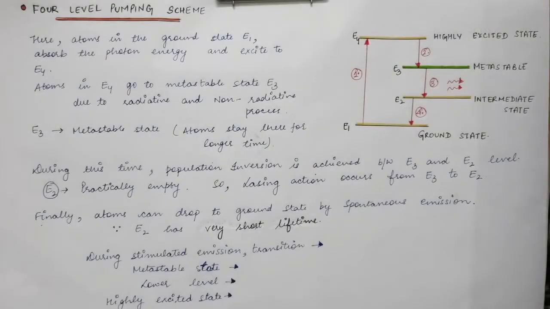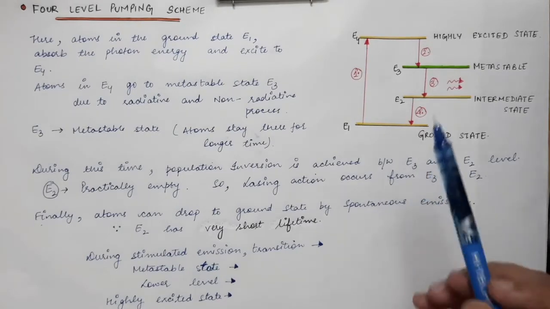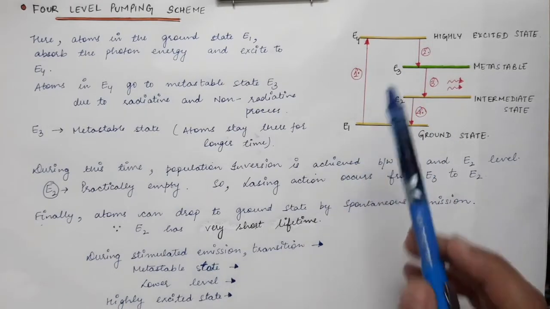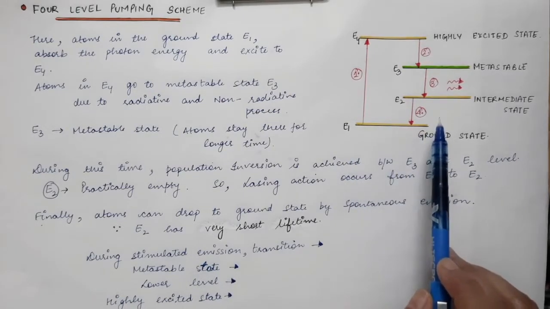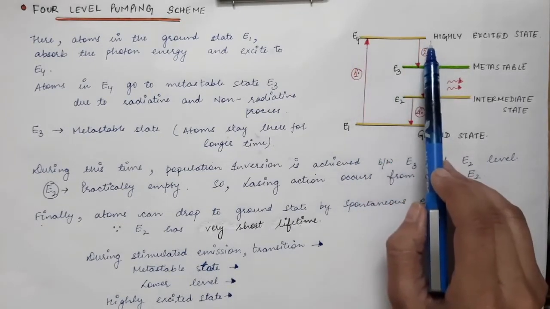Now we are going to discuss a 4-level laser, or a 4-level pumping scheme. In the previous lecture we discussed a 3-level pumping scheme. Now in the case of a 4-level laser we have 4 energy levels. So this is the ground state, or the ground energy level, and then we have the highly excited state.